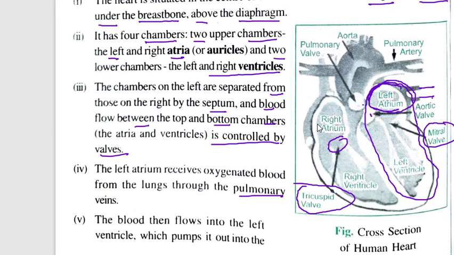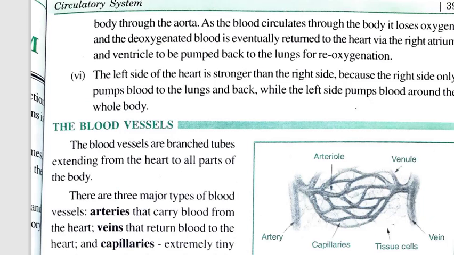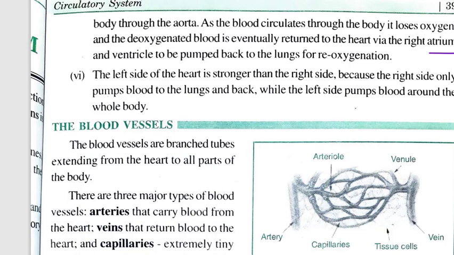The blood then flows into the left ventricle. Then from here it is pumped out to different parts of the body. From the left ventricle, it is pumped out through the aorta. As the blood circulates through the body, it loses oxygen, and deoxygenated blood is eventually returned to the heart via the right atrium and ventricle to be pumped back to the lungs for reoxygenation.